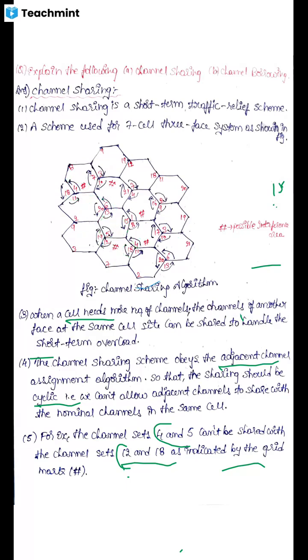But coming to channel sets 4 and 5 and channel sets 12 and 18, there is no separation. The frequency reuse concept is not completely applied, so there is no separation between the channels. So there exists adjacent channel interference, and it is indicated with the grid mark. It should be taken care of so that interference does not occur. This is about channel sharing, and it is on a short-term basis.